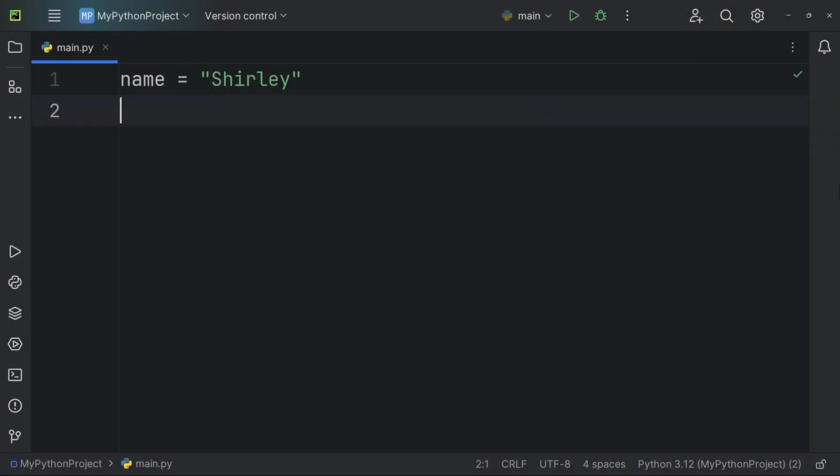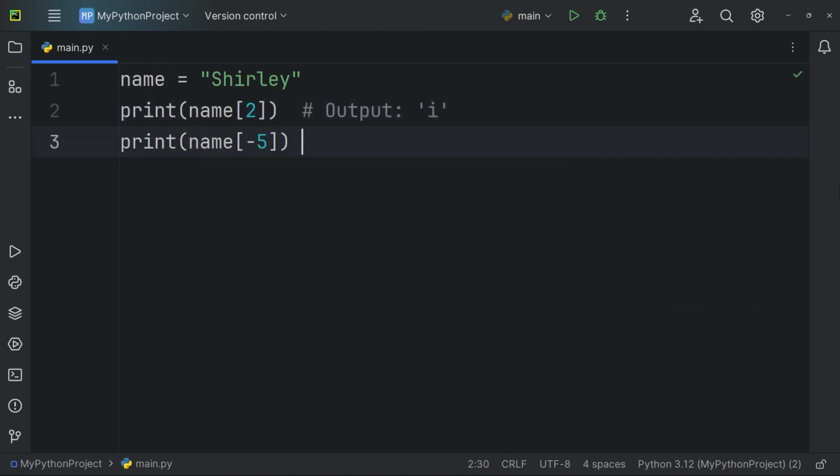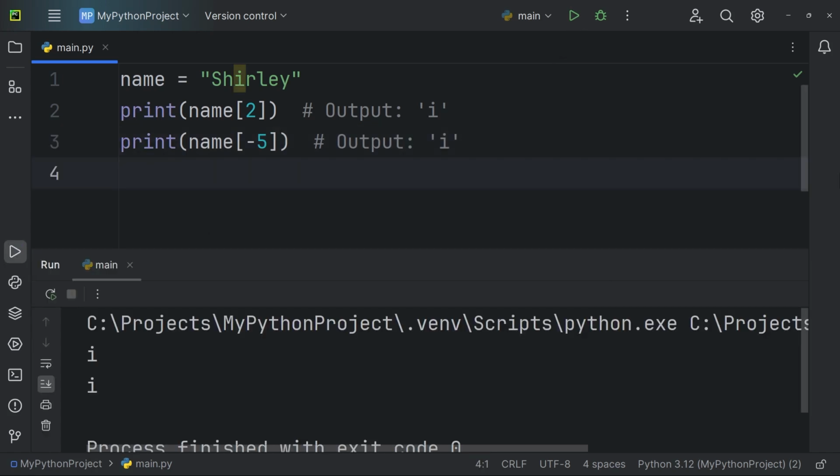You may have noticed that there are 2 ways to access a character in a string and get the same result. We can use either a positive or negative index. For instance, if we want to access the letter I, we can use index 2 or index -5. Both methods will display the letter I in the output.